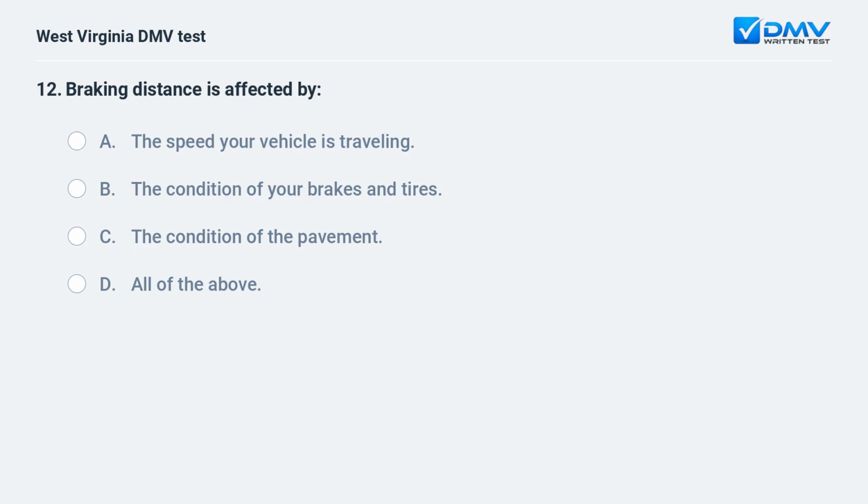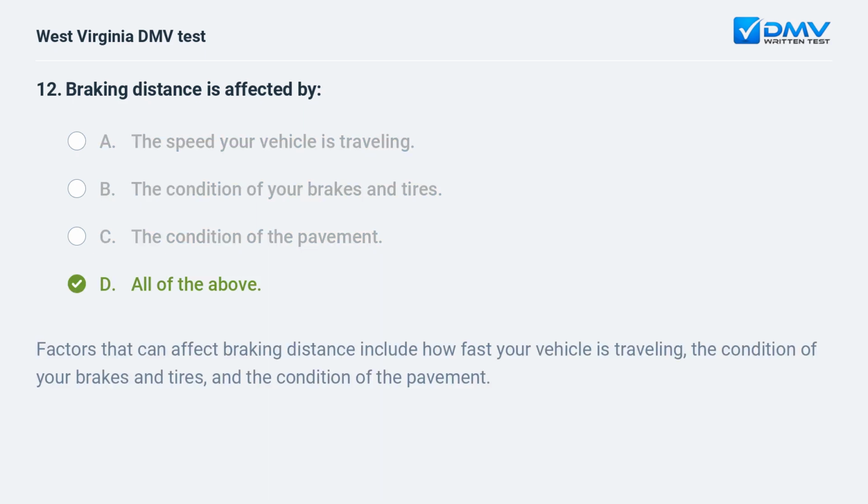Braking distance is affected by A. The speed your vehicle is traveling. B. The condition of your brakes and tires. C. The condition of the pavement. D. All of the above.